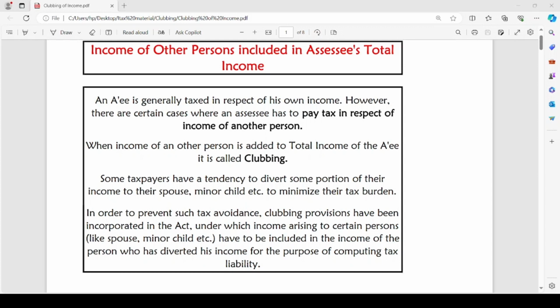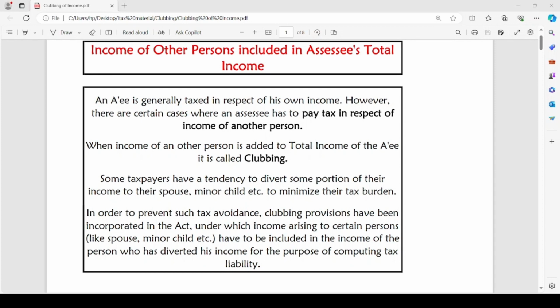Some taxpayers have a tendency to divert some portion of their income to their spouse or minor child to minimize their tax burden. In order to prevent such tax avoidance, clubbing provisions have been added. They have been incorporated into the Act, under which income arising to certain persons like assessee's spouse or minor child etc. have to be included in the income of the person who has diverted his income for the purpose of computing tax liability.